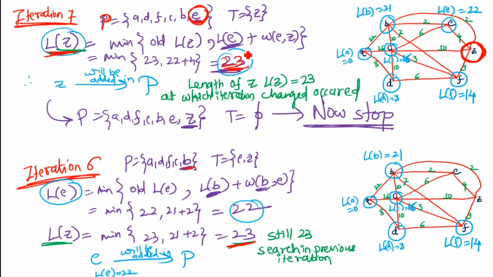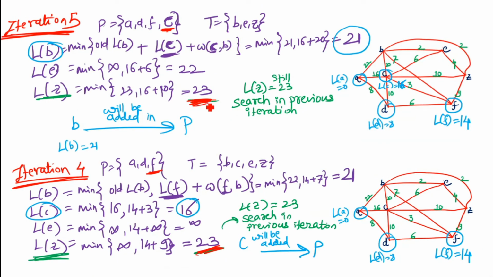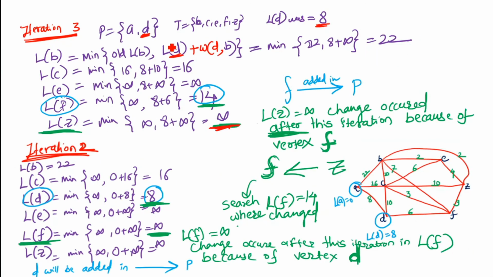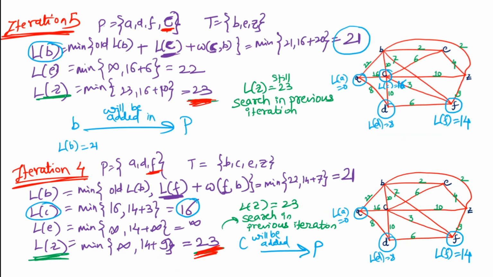Now we have to search in which particular iteration the length of z was changed. We search in the previous iteration. Length of z is still 23. At this iteration, length of z is still 23. At iteration 4, length of z is still 23. Now in iteration 3, our length of z is infinite. This means the change happened between iteration 3 and 4.